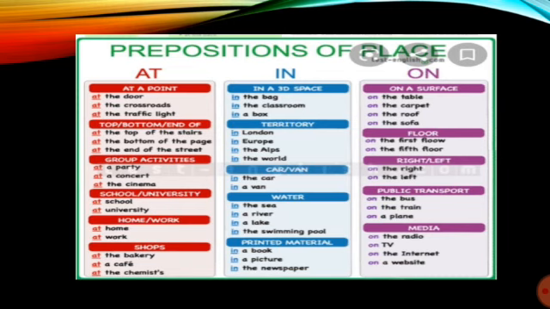So here you have some examples where the prepositions at, in, on are used. You can see children, the prepositions in, at, on can be used both as preposition of time as well as preposition of place.